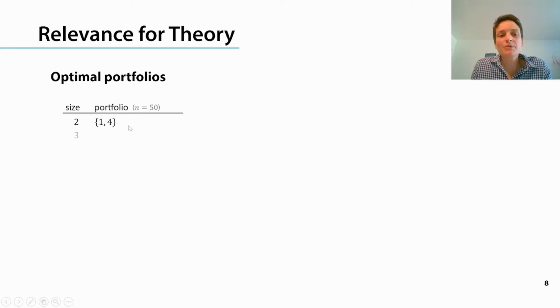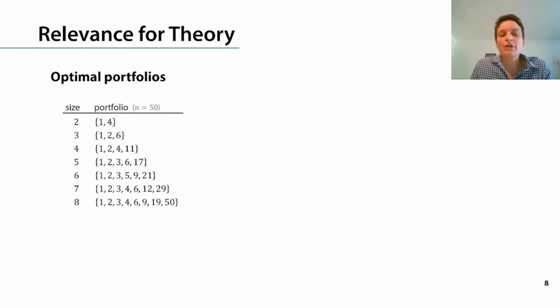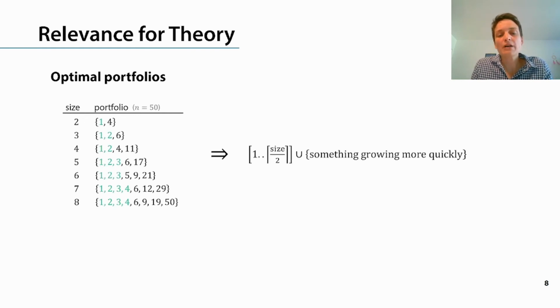We computed these optimal portfolios for a number of different portfolio sizes, and here are the results. When we look at the results, we observe a first pattern: up to 1/2 of the portfolio size, the whole initial segment of possible search radii is chosen. And this set is then complemented by some numbers that grow much more quickly.